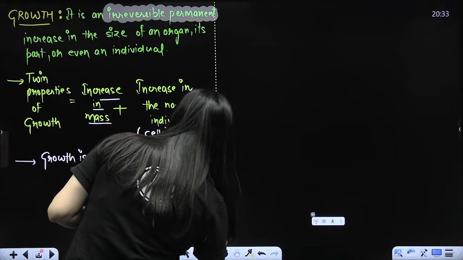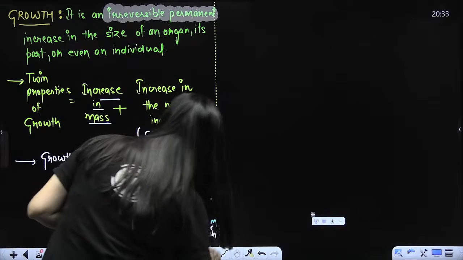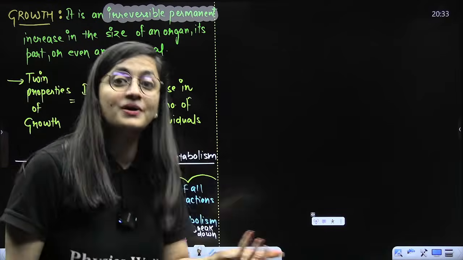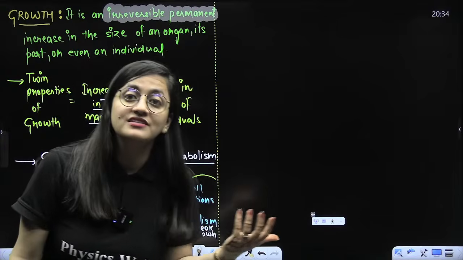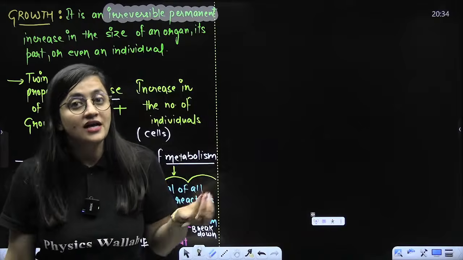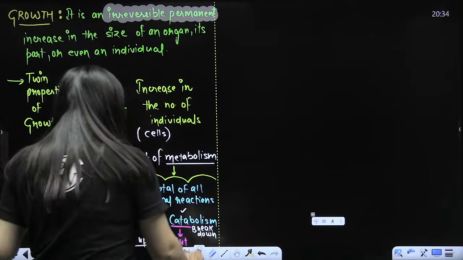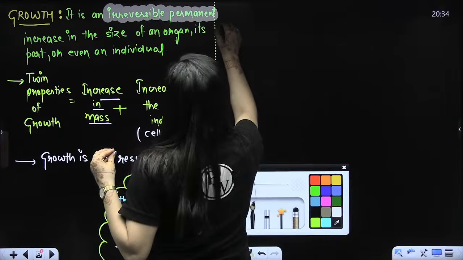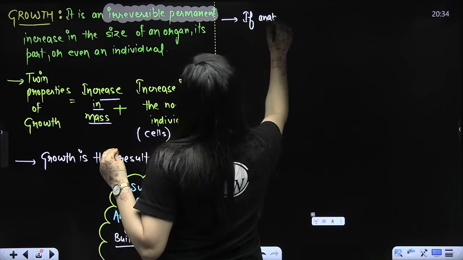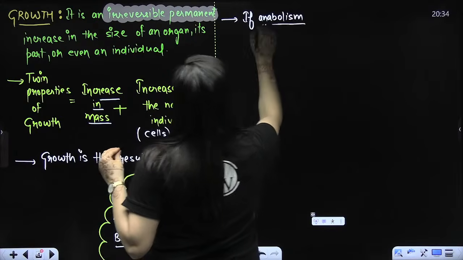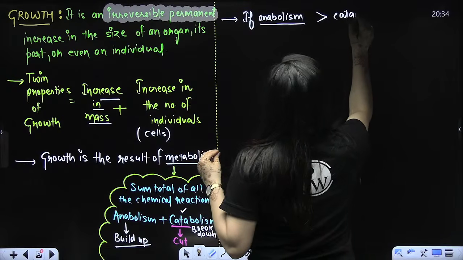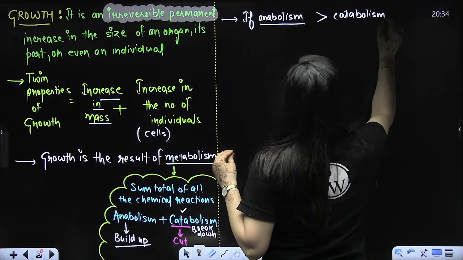So overall, if I have to talk about the growth that is taking place, mass is increasing, cell number is increasing. So it is all the result of metabolism. Are you getting my point? And above all, what else you need to remember here is that if anabolism, the buildup, is greater than catabolism, growth occurs.